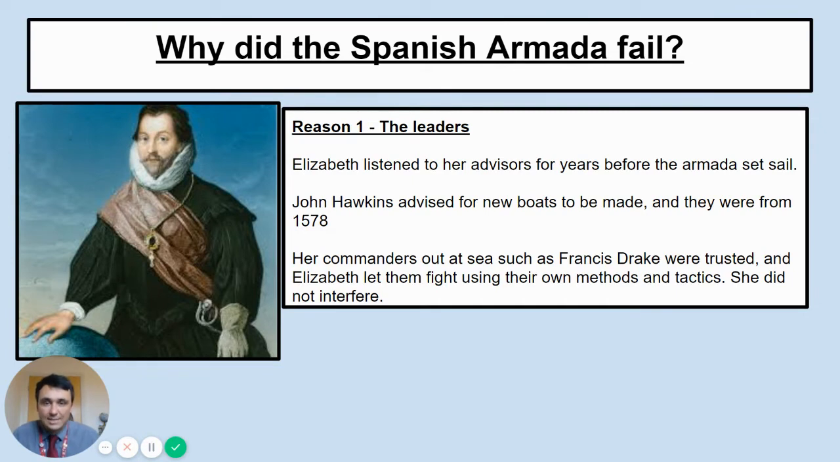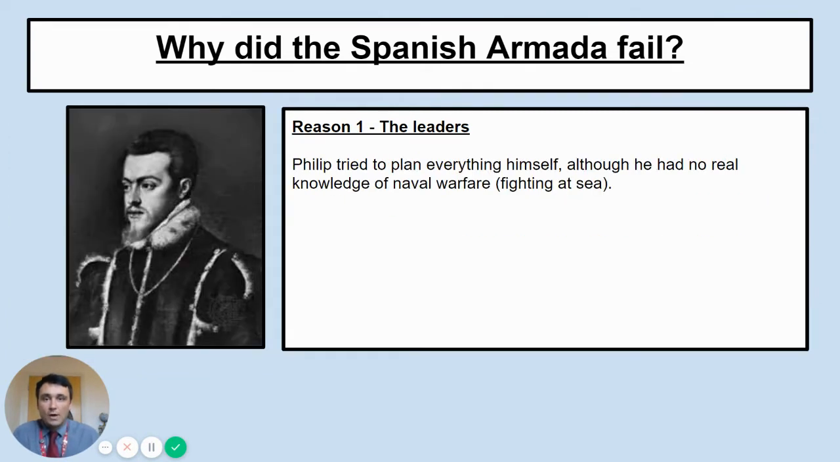She did not interfere. Whereas on the other side, Philip II, he tried to plan everything himself, even though he had no real knowledge of naval warfare, fighting at sea. And Philip II was not going to be obviously taking part in the Armada himself. He is far too important to lose on a sinking ship.